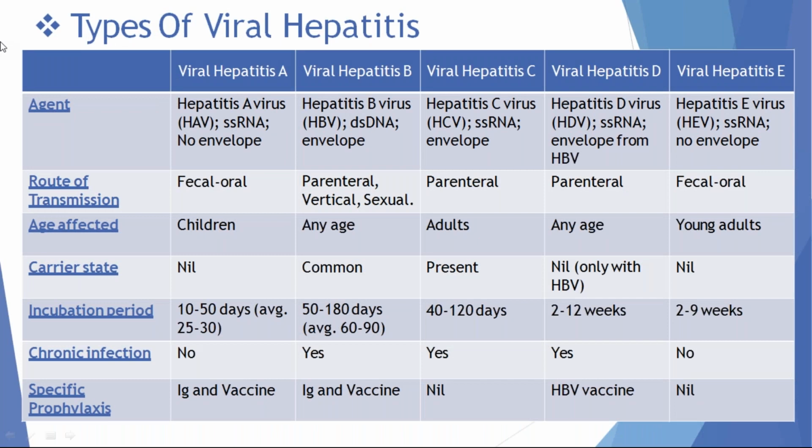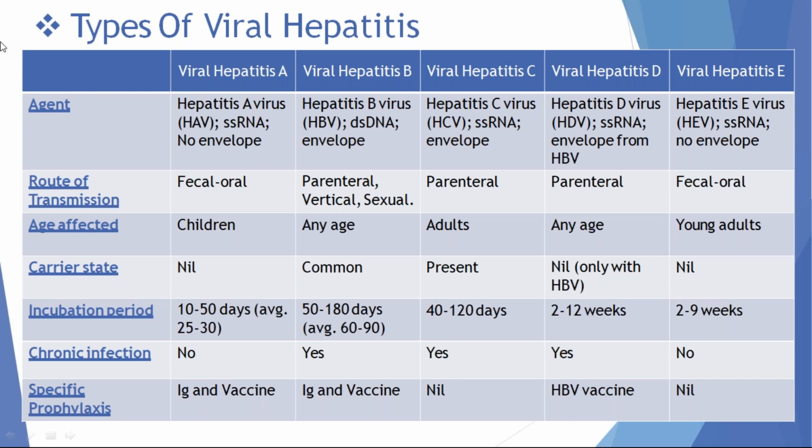These are the different types of hepatotropic viruses: hepatitis A, B, C, D, E. Among these, only hepatitis B is a double stranded DNA virus. The remaining are single stranded RNA viruses. Hepatitis A virus comes under the Picornaviridae family. Hepatitis B comes under the Hepadnaviridae family. Hepatitis C comes under the Flaviviridae family. Hepatitis D is a Delta virus. Hepatitis E comes under the Hepeviridae family. Among these, hepatitis A and E have a fecal route of transmission.